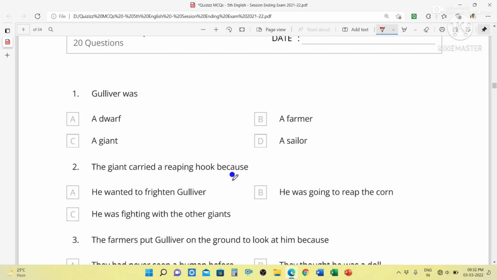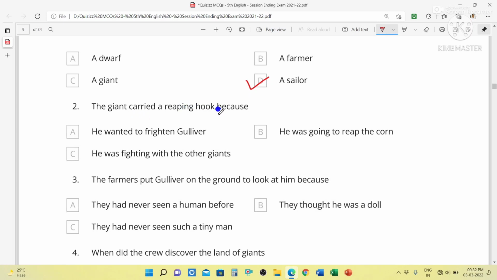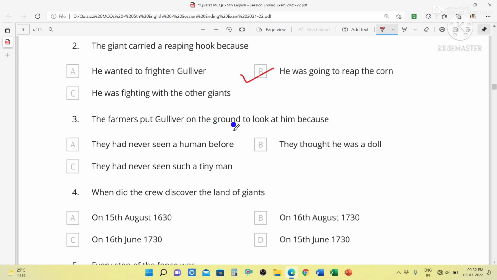So this is an interesting story, students. Now we will discuss Gulliver's Travels. Question number 1. Gulliver was a sailor. The giant carried a reaping hook because he was going to reap the corn. The farmers put Gulliver on the ground to look at him because they had never seen such a tiny man.